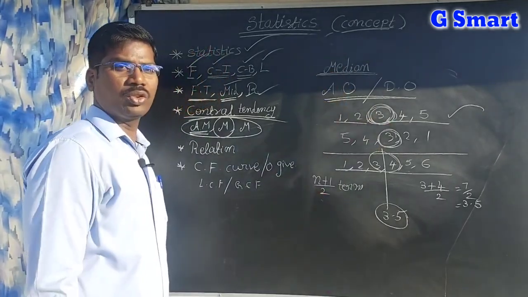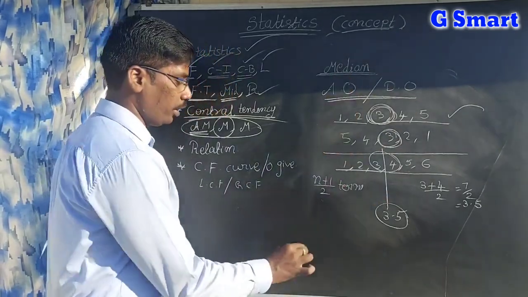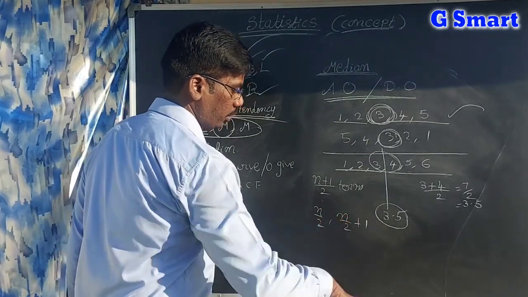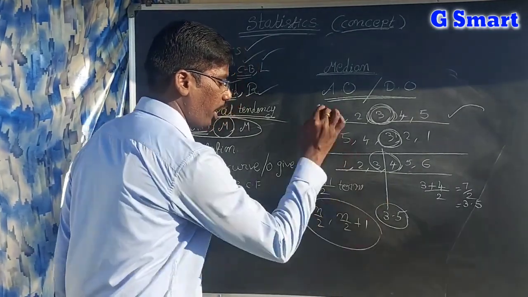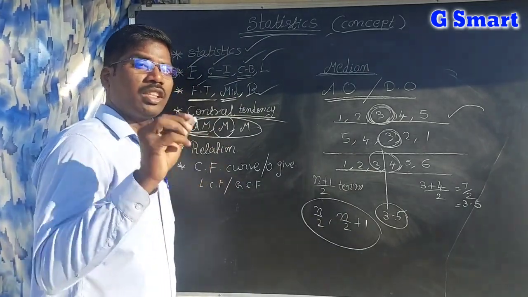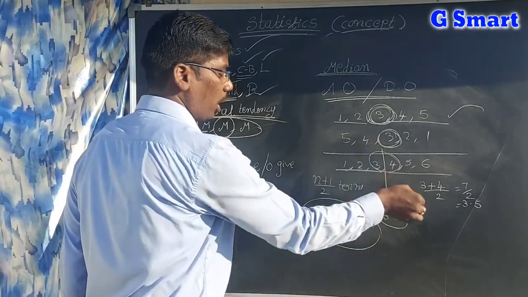So like this we can say, if the number of observations is even, then how can you find the median? That is the average of the n by 2 and n by 2 plus 1th terms. If you find these, you can easily find the median. So this is the even case.